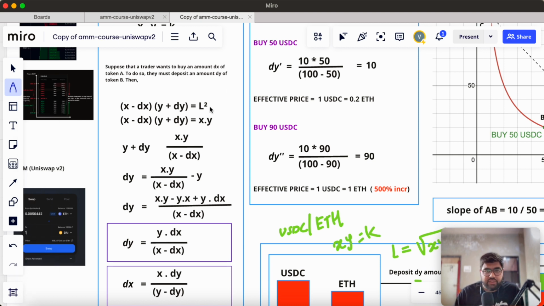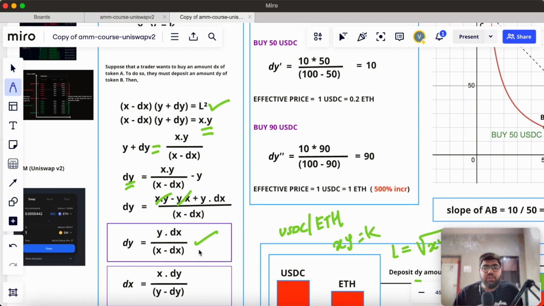So here this L square is equal to x into y. So we put x into y here. Now dividing both sides by x minus dx, we will get y plus dy is equal to x into y divided by x minus dx. Now solving this equation further for dy, we get this here, this xy and yx will get cancelled. And finally we get the dy, which is y into dx divided by x minus dx.